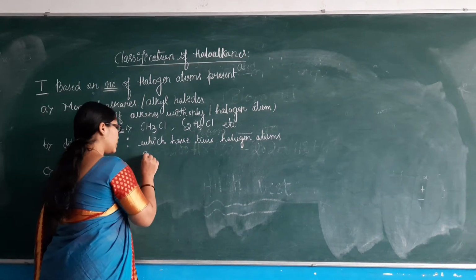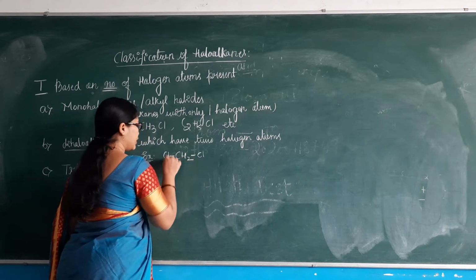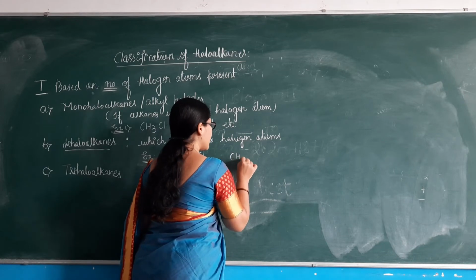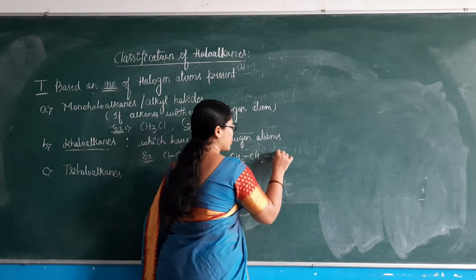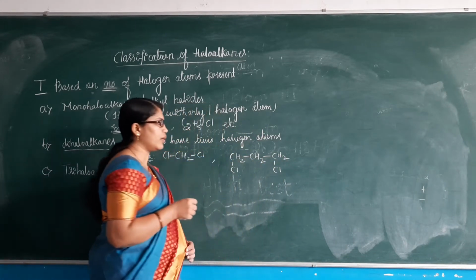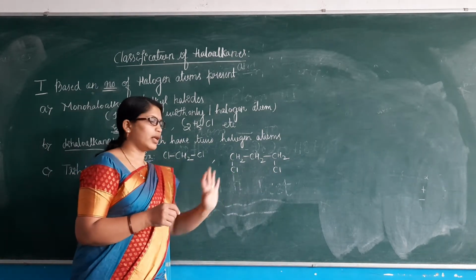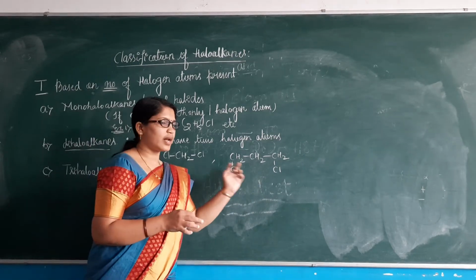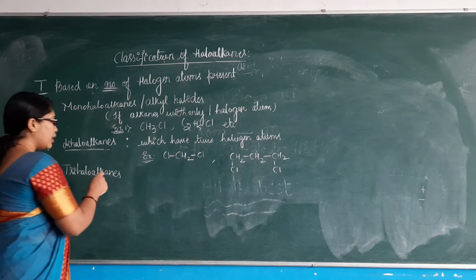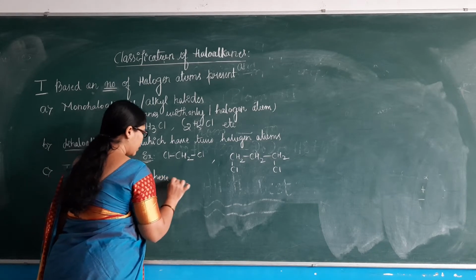For example, we can write CH2Cl2. Or I can consider ClCH2CH2CH2Cl. Check the valence of the carbon: carbon must have 4 bonds. So this is 1,3-dichloropropane, which consists of 2 halogen atoms. This is an example of dihaloalkanes.